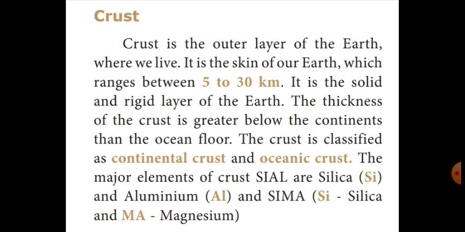Silica and aluminium are the major elements of the continental crust, and silica and magnesium are the major elements of the oceanic crust. Okay, can you understand, students?